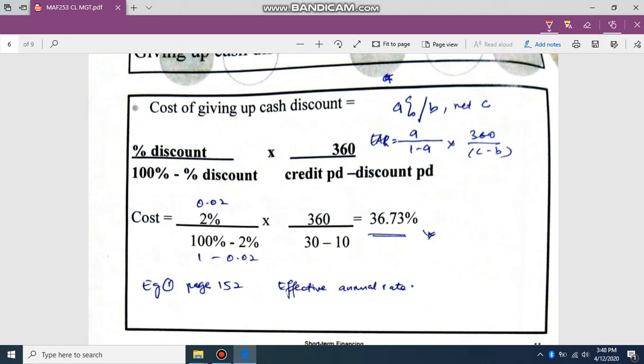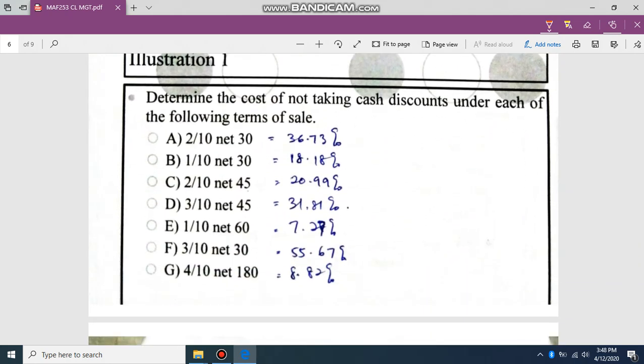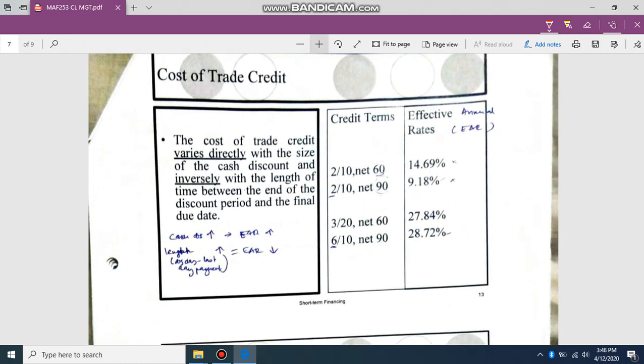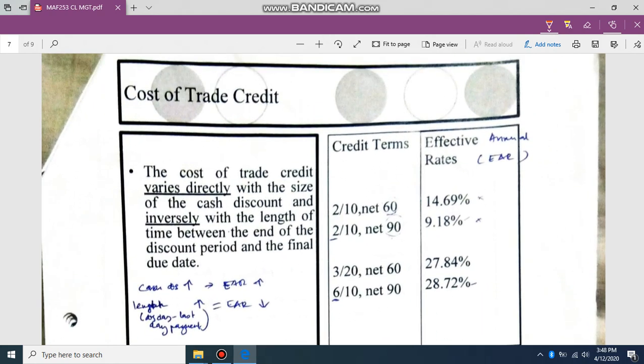This is example 1, page 152. Refer to page 152. This is an example where you calculate for different credit terms. If you refer to different types of credit terms, the trade credit varies directly with the size, that means the cash discount size. It will be the same number of days, but the size will be different. If the size increases, EAC or EAR will increase.